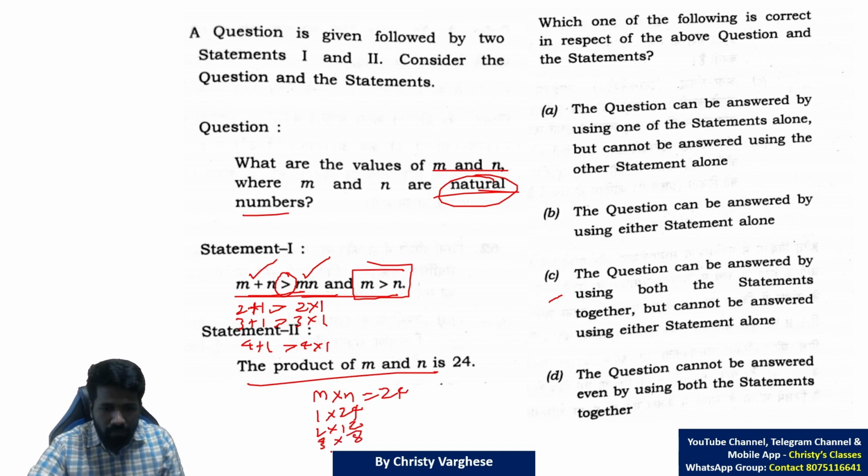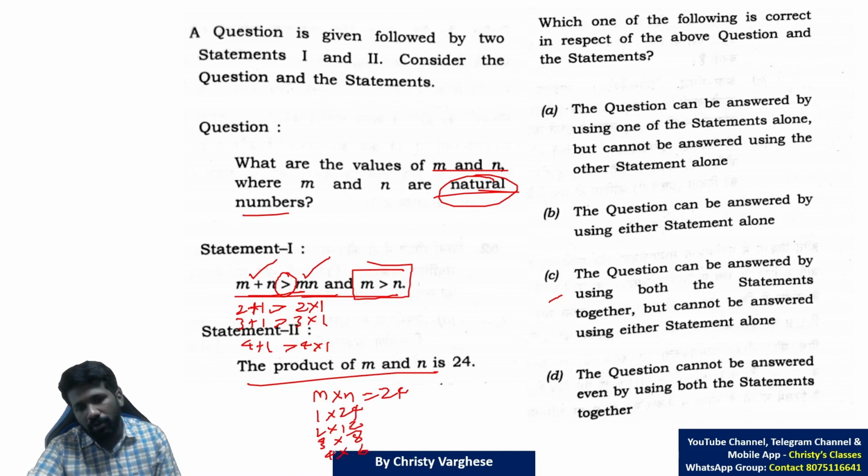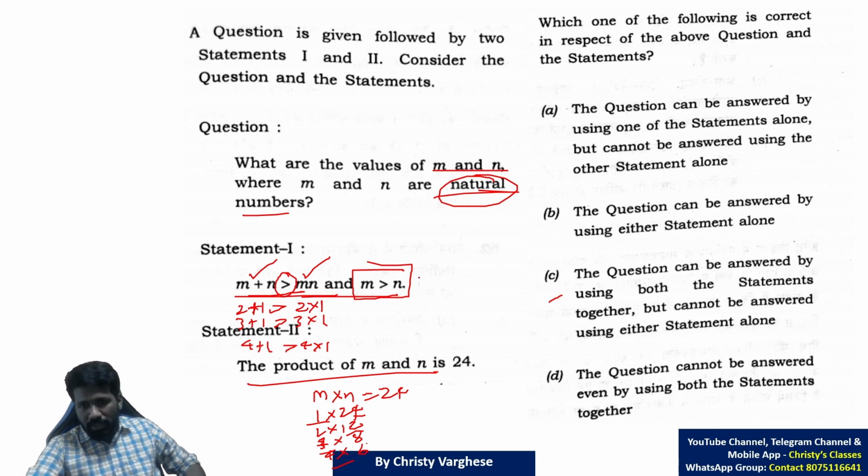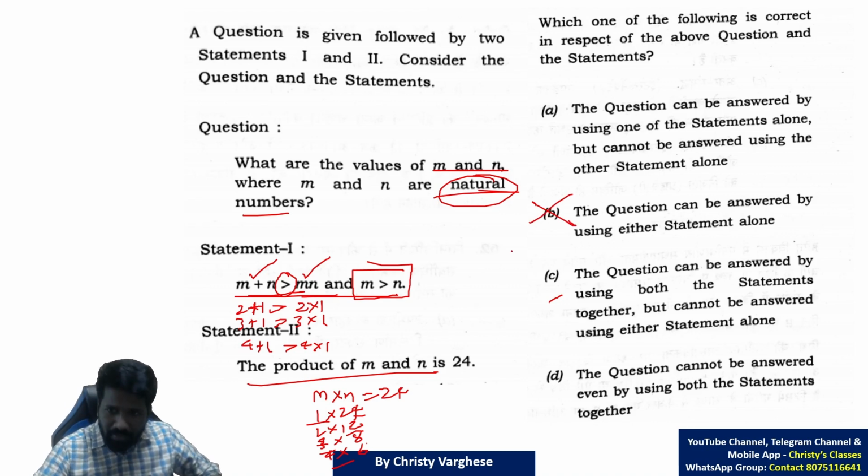3 into 8 is 24. 4 into 6 is 24. And the reverse also: 6 into 4, 8 into 3, 12 into 2 and 24 into 1. That means from this you are not getting m and n value uniquely, because 1 and 24, 2 and 12, 3 and 8, 4 and 6 are all possible. So statement 1 alone, statement 2 alone, both are not possible. So option B is eliminated.